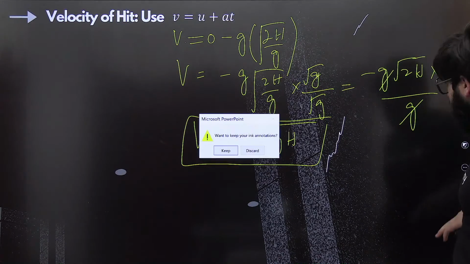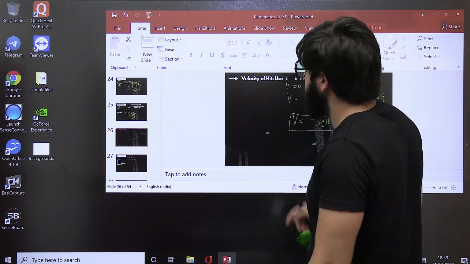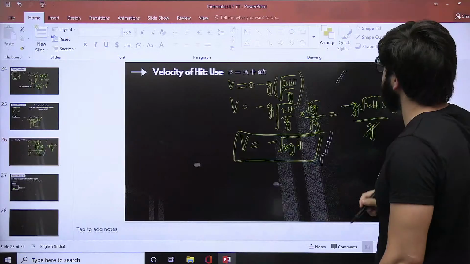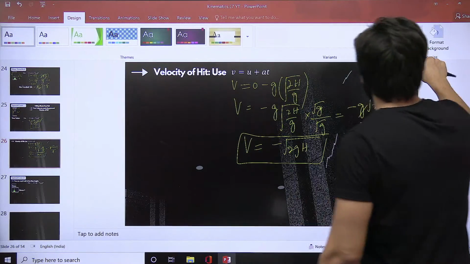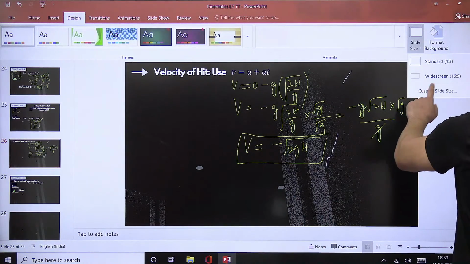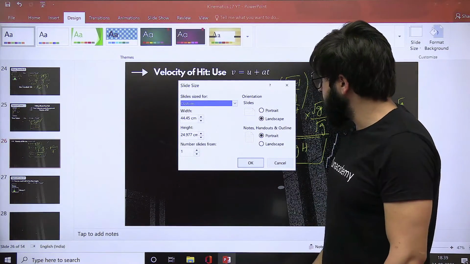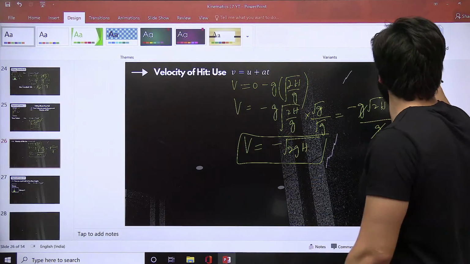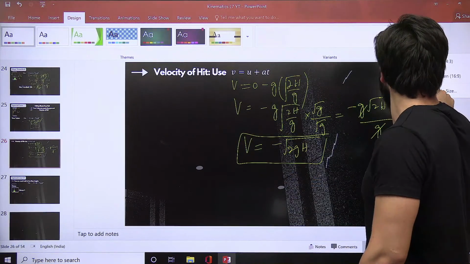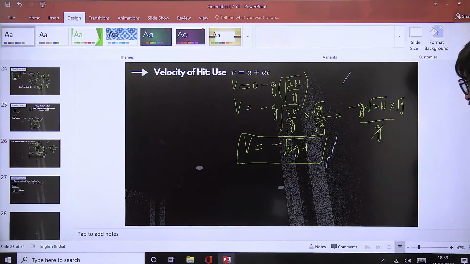I need to check the size of the PPT. One second. 44:24. It's okay. Still, I will make it like. Chalo, it's okay. It's okay. It'll create the confusion then. Okay.